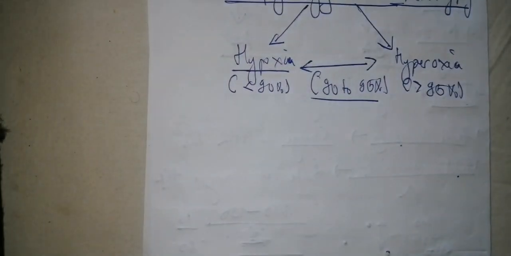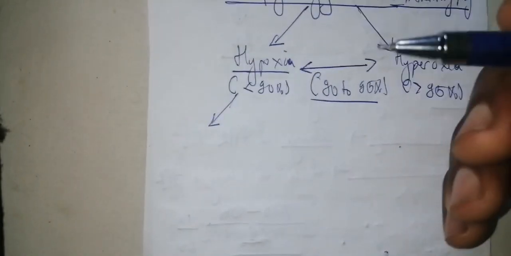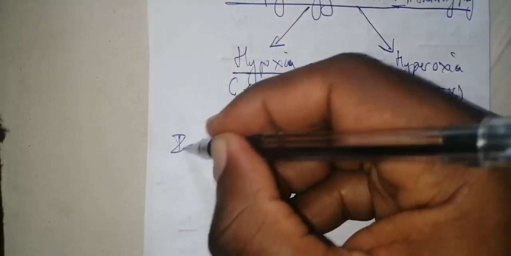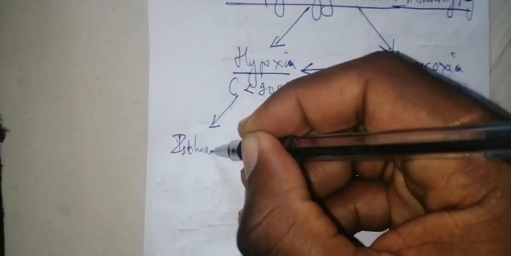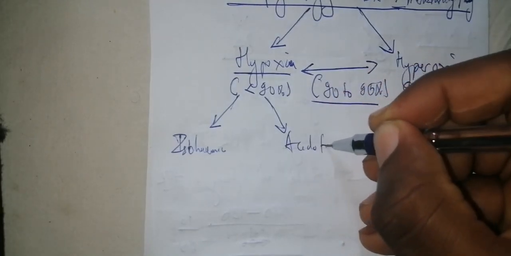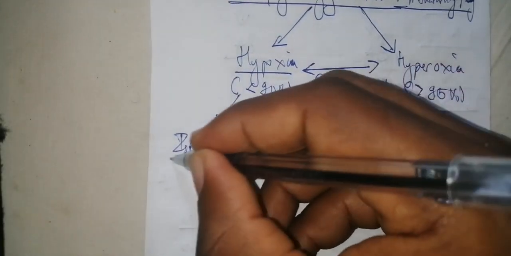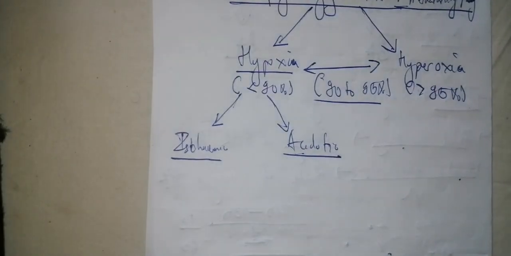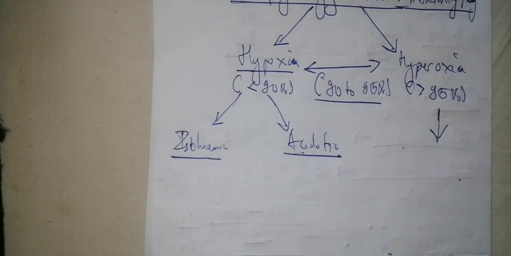Now, inside hypoxia, you need to know that you're going to have ischemic disorders that were visualized under the compensatory ischemic mechanism, and you have also acidotic disorders that were visualized under the anaerobic mechanism of compensation. Is it clear? In hyperoxia, there's only hyperoxia.